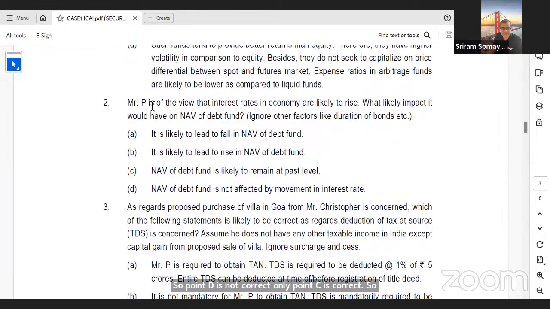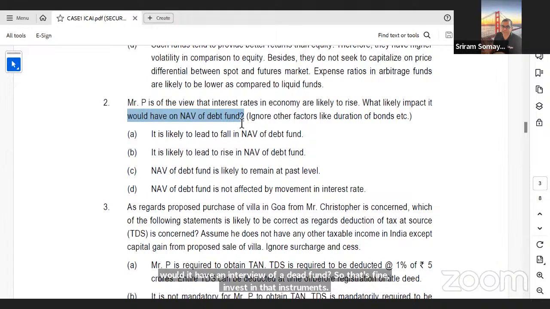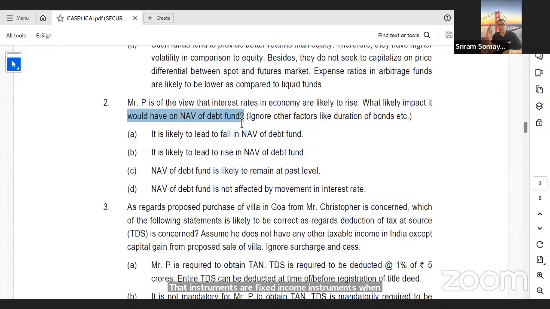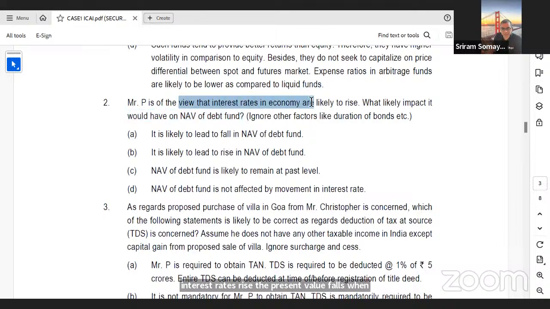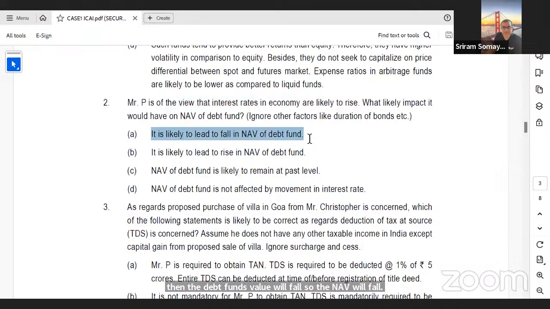Next question is, Mr. P is of the view that interest rates are likely to rise. What happens when interest rates rise? What likely impact would it have on NAV of a debt fund? So debt fund invests in debt instruments. Debt instruments are fixed income instruments. When interest rates rise, the present value falls. When interest rates fall, present value rises. So in this case, if the interest rates are going to rise, then the debt fund's value will fall. So the NAV will fall, right? So answer is, it is likely to lead to a fall in NAV of the debt fund.